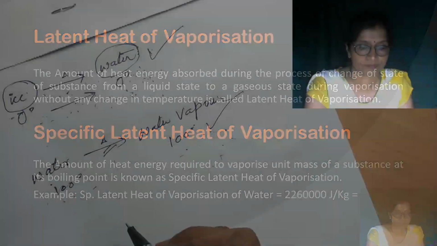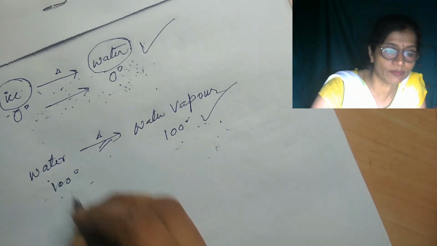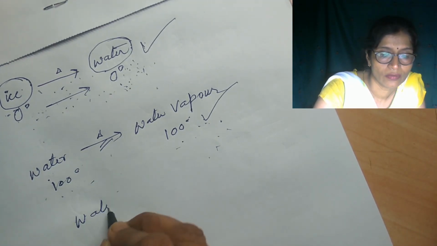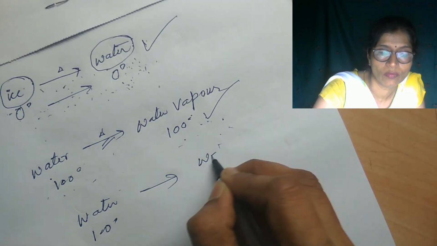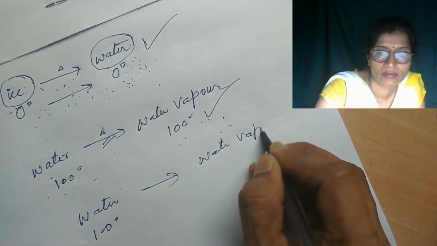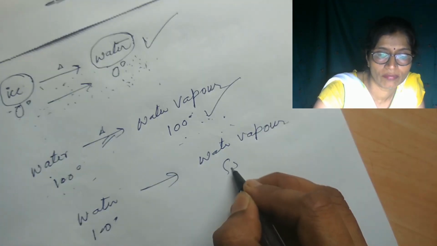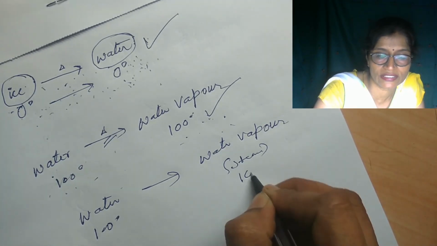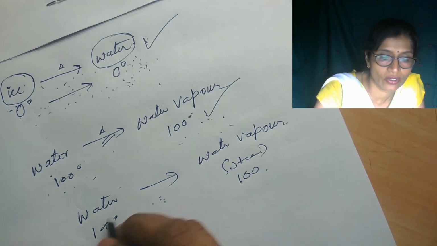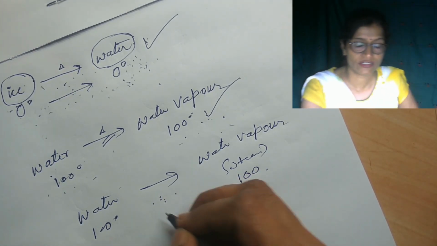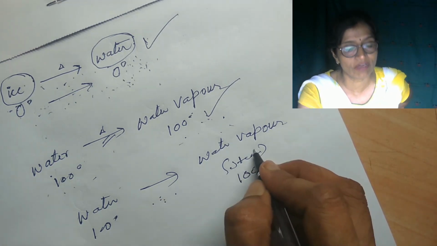So here, suppose you have water at 100 degrees Celsius converted into water vapor, that is steam at 100 degrees Celsius. Whatever heat energy is supplied here is known as latent heat of vaporization.